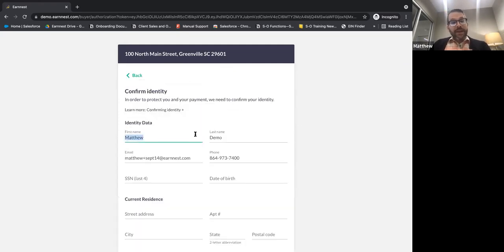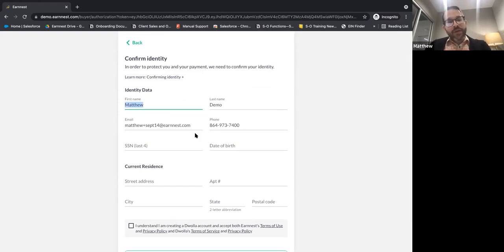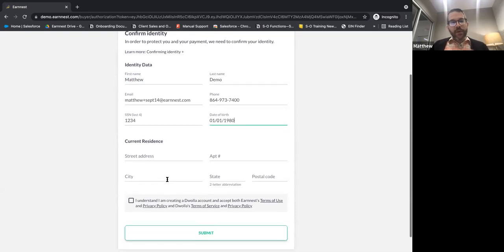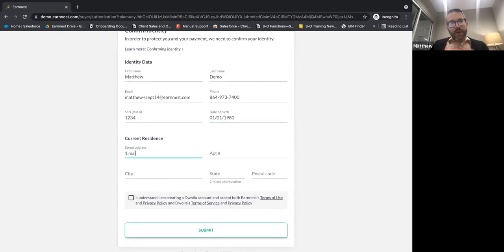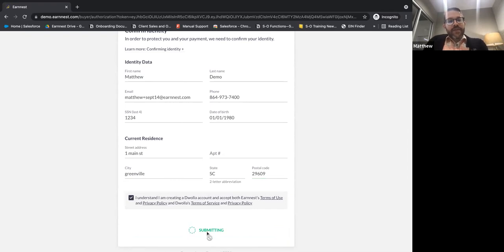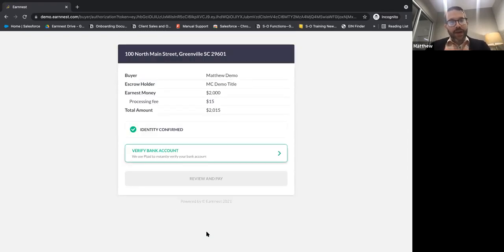All right, so we're going to confirm identity. Now, let me point out here, guys, we are not doing a background check. All we're doing is confirming their identification using basic information that is public. So that's all we're doing here. We're going to make sure that that is matching up with what we find on the internet, just to make the transaction more secure. So they're going to plug in a couple of pieces of info here. Current address, and then submit. And if everything matches up, we're going to get a green check mark, which we did.